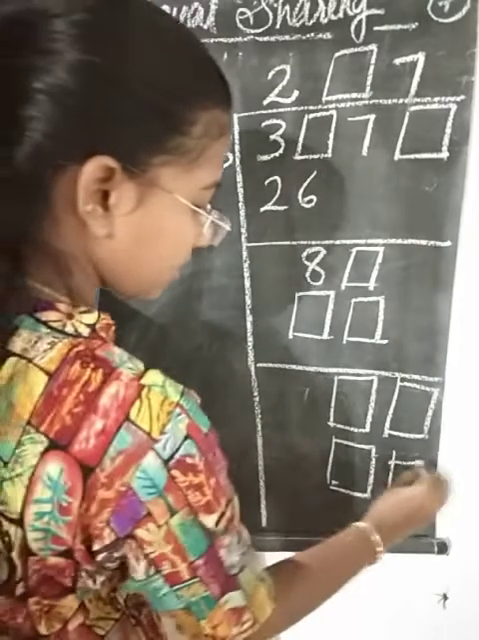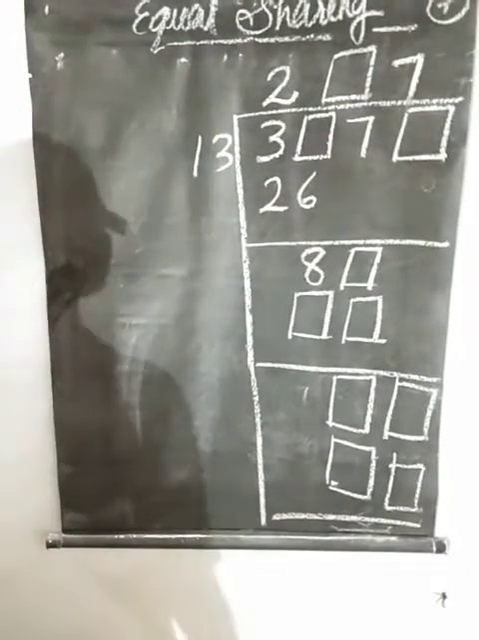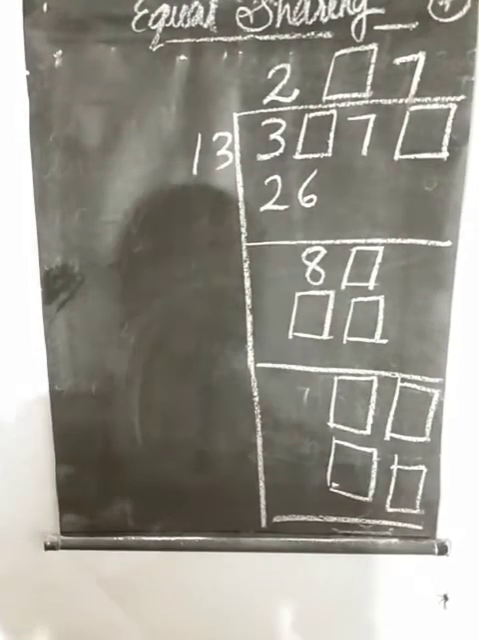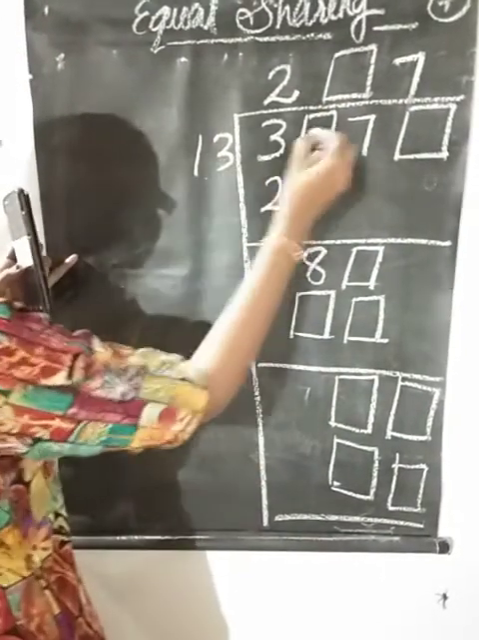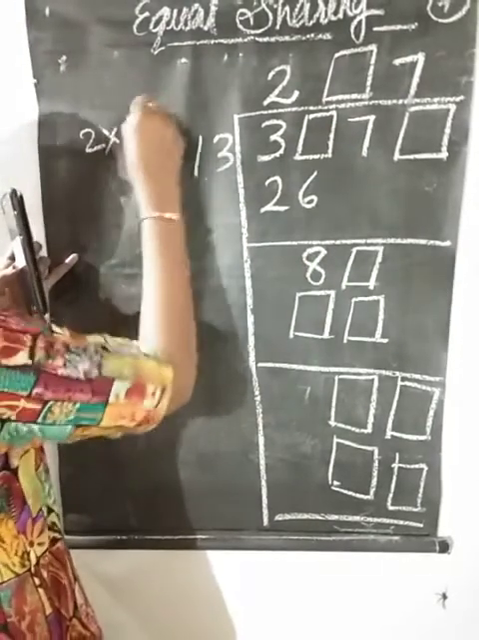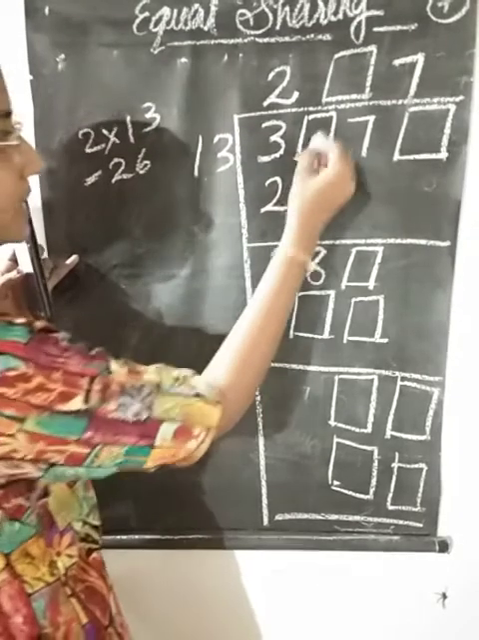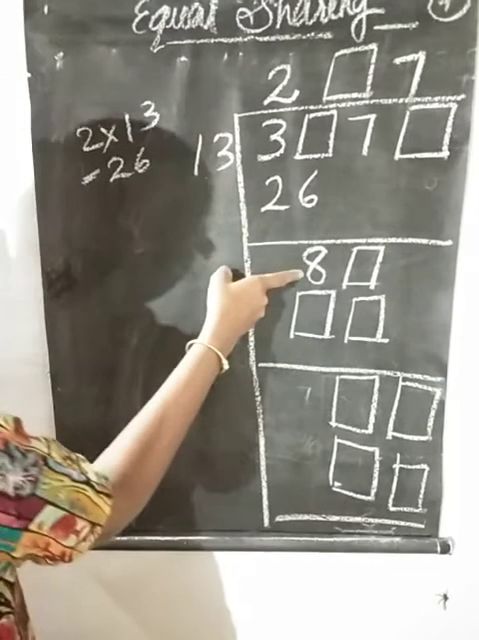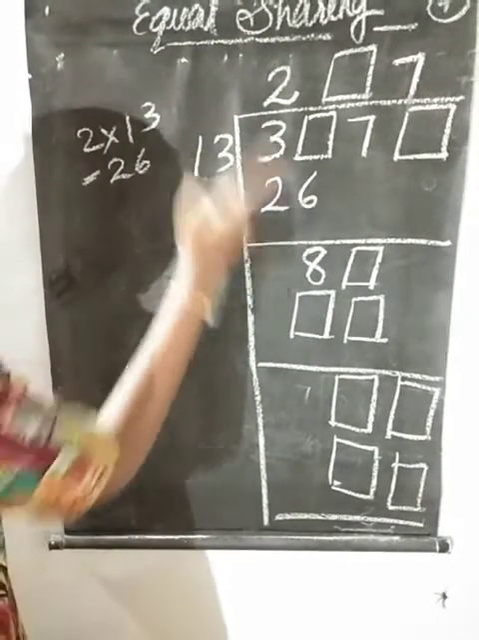Okay, and last you want to write the remainder. We can do it easily because the numbers are given. We want to find the divisor and the quotient. 2 into 13, how much? 26. And we need 8, that means 26 subtracted from a number that gives 8.